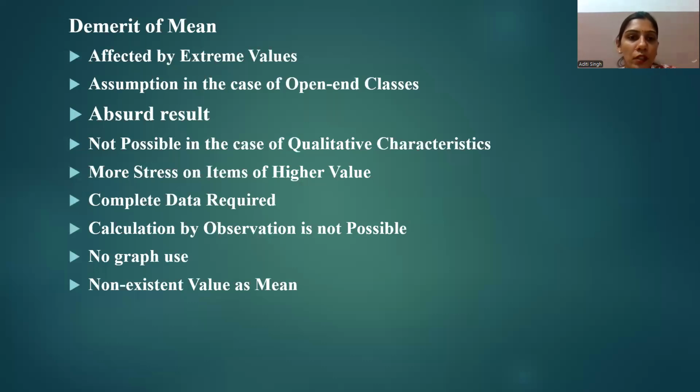Next is absurd results. The arithmetic mean sometimes provides results that appear absurd.